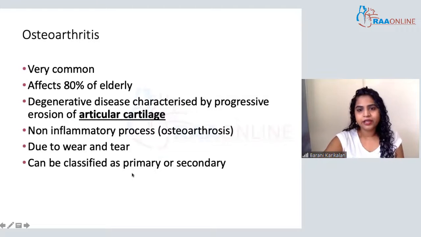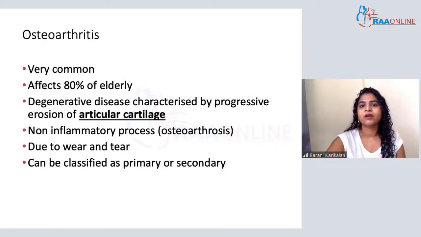It can be classified as primary or secondary. As you might expect, primary is just wear and tear. There is no real cause or predisposing factor other than old age for primary osteoarthritis.